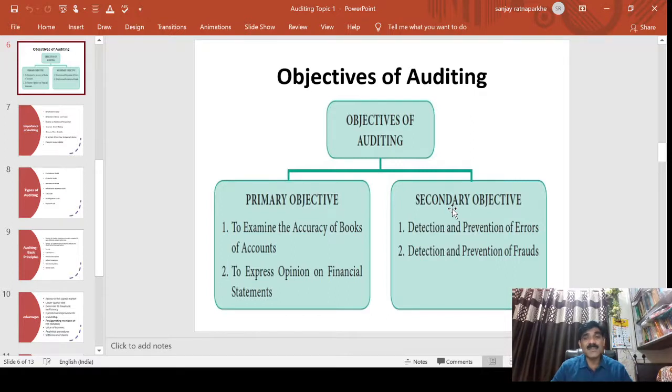Next is the detection and prevention of fraud. The auditor should be an alert, very skillful person, with well-equipped knowledge and professionalism. He knows the weaknesses of every organization and should use judgment on matters where frauds may occur. We should see the Satyam case and the Enron case; worldwide, fraud is continuously going on. People commit white-collar crimes.